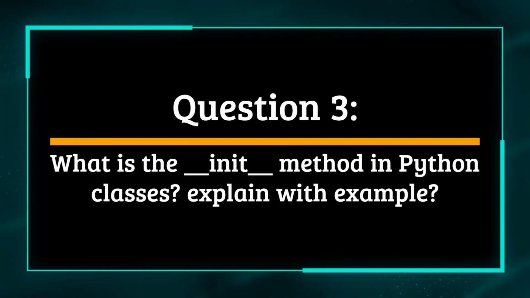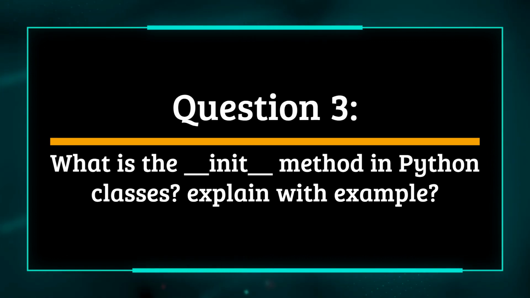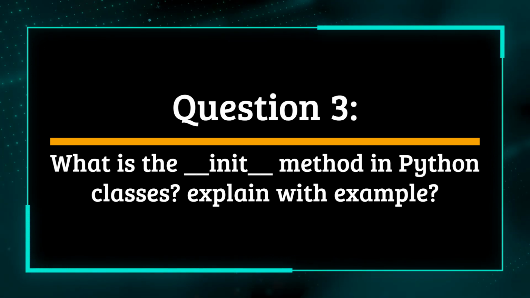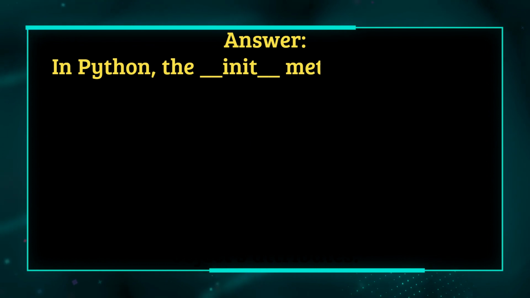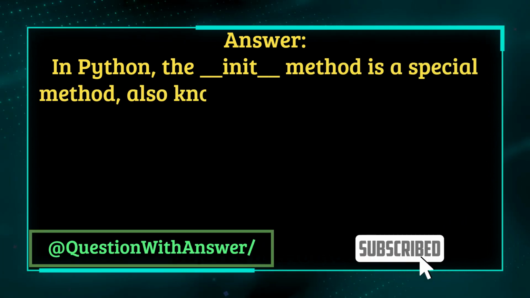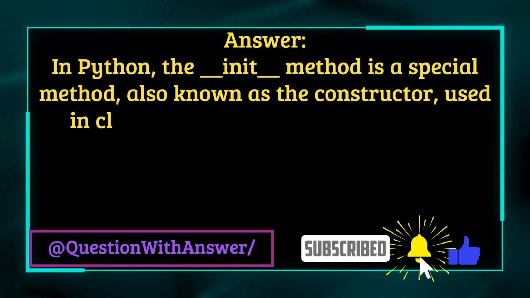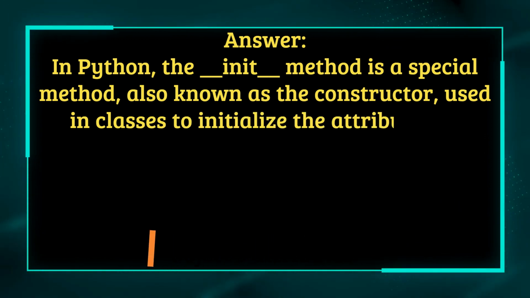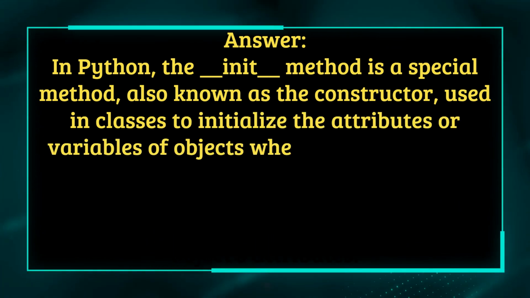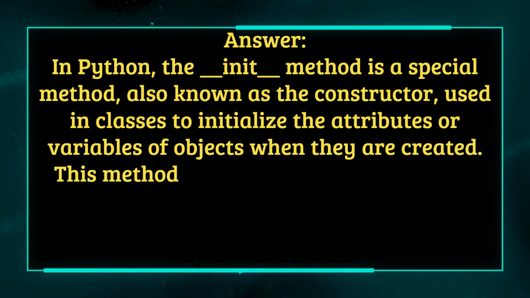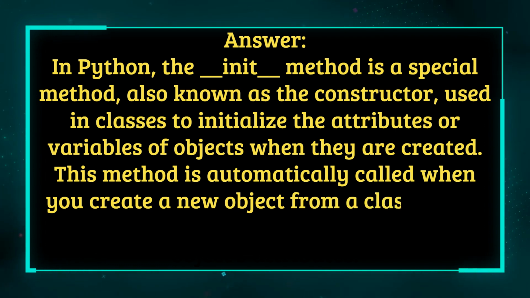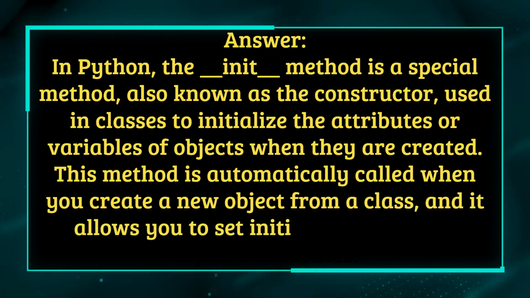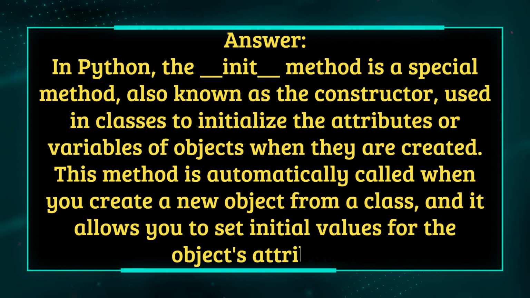Question 3. What is the __init__ method in Python classes? Explain with example. Answer. In Python, the __init__ method is a special method, also known as the constructor, used in classes to initialize the attributes or variables of objects when they are created. This method is automatically called when you create a new object from a class, and it allows you to set initial values for the object's attributes.